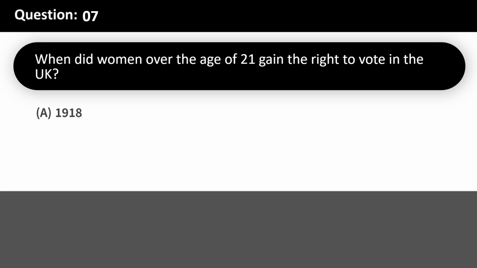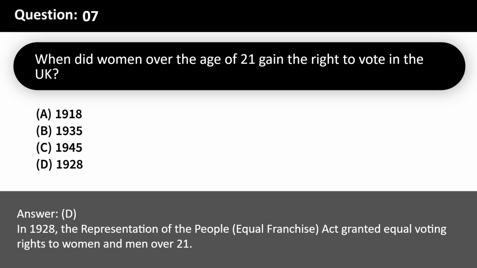When did women over the age of 21 gain the right to vote in the UK? A. 1918. B. 1935. C. 1945. D. 1928. Answer, D. In 1928, the Representation of the People, Equal Franchise Act granted equal voting rights to women and men over 21.